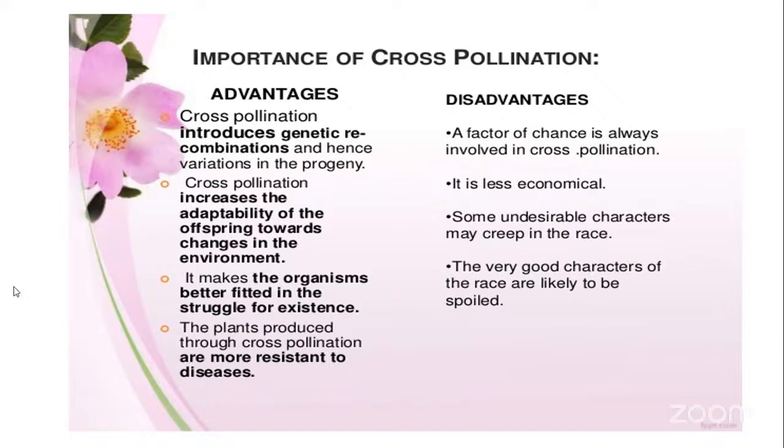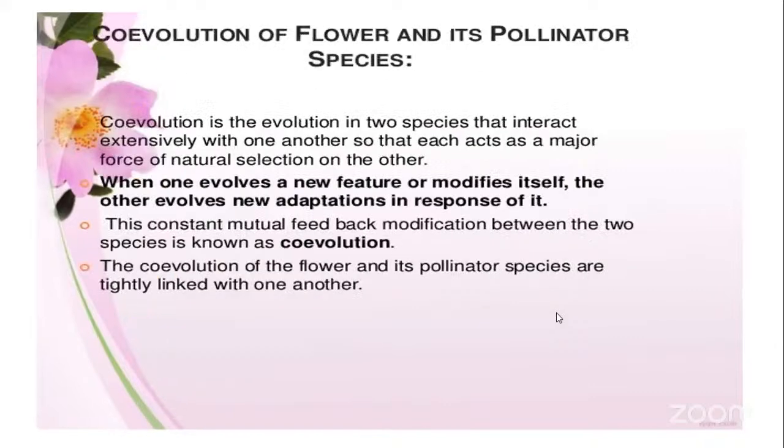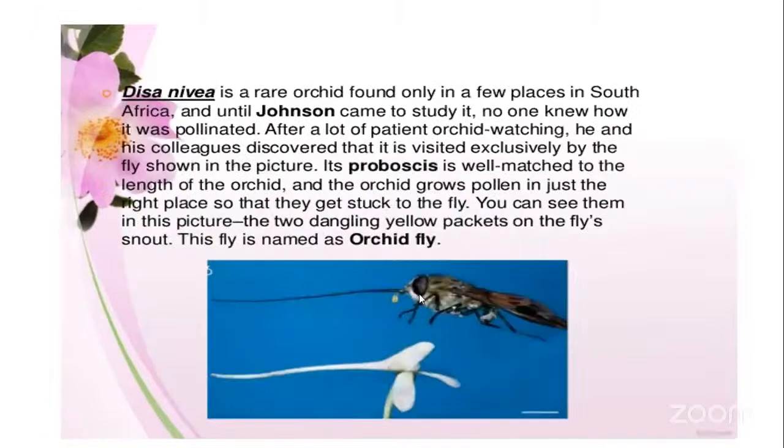The factor of chance is always involved in cross-pollination. It is less economical. More undesirable characters can be acquired here, which is one more disadvantage. The very good characters of the races are likely to be spoiled. So these are all the disadvantages of cross-pollination. So these are the examples.